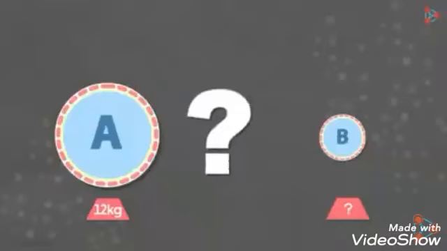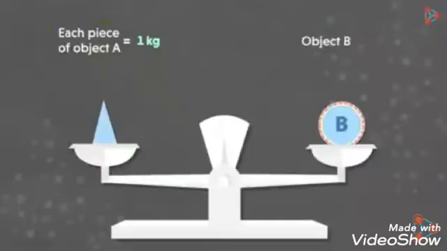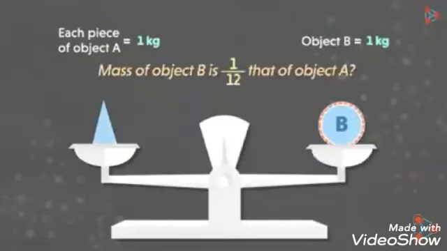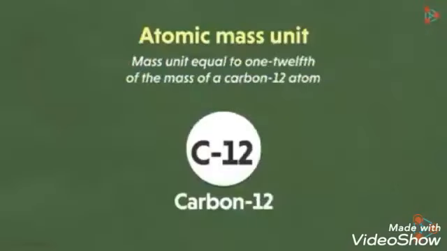So this method of calculating the mass of an atom by comparing with other atom is said to be relative atomic mass. Just imagine carbon with mass 12 is made up of 12 equal pieces. To measure the mass of any one atom which is less than the mass of the carbon, one piece from the 12 was taken and compared with the atom, and the mass was found out. So this is relative atomic mass, and it can be defined as a ratio of mass of an atom to 1/12 of the mass of a carbon atom.